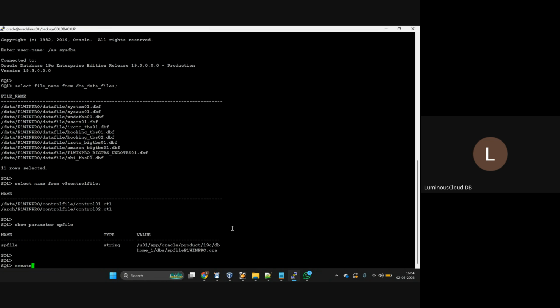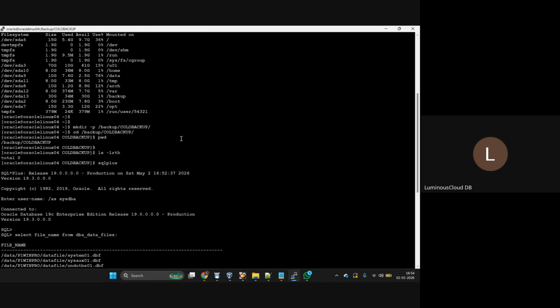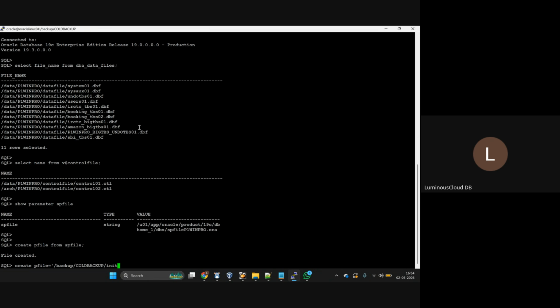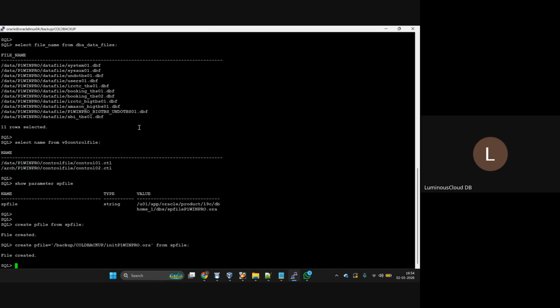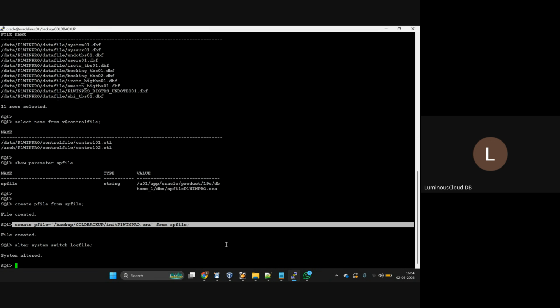Now create pfile from spfile. Like this I can take a backup, or create pfile equal to this location, init SID, what is our SID, dot ora, from spfile. Done, backup is done. Before shutting down, you can take this backup. Next, perform one log switch: alter system switch logfile. If you do it like this, they will definitely think of you as a traditional DBA.